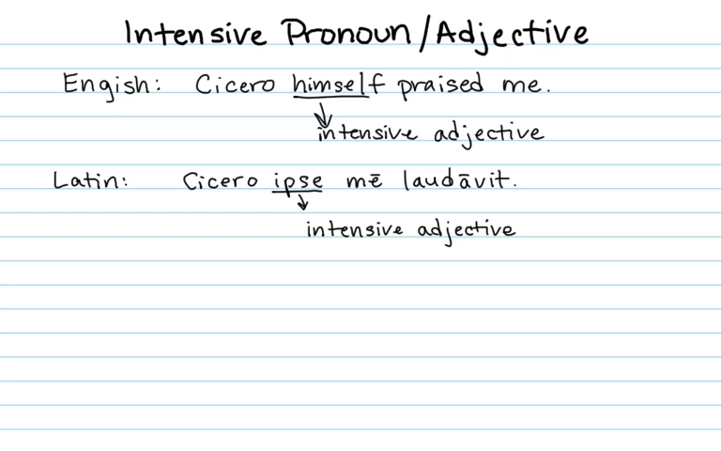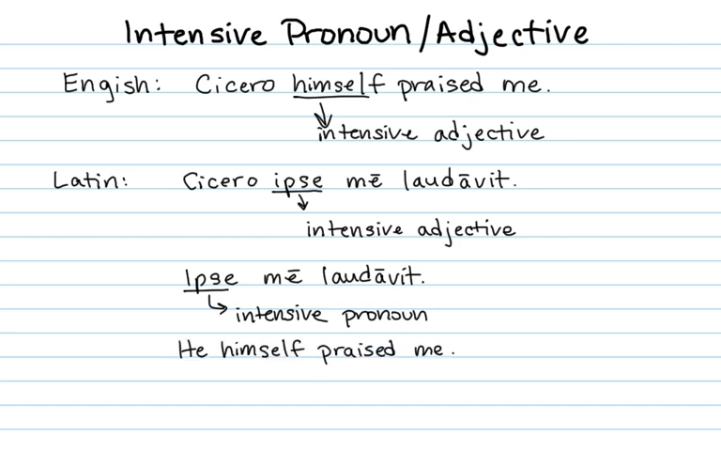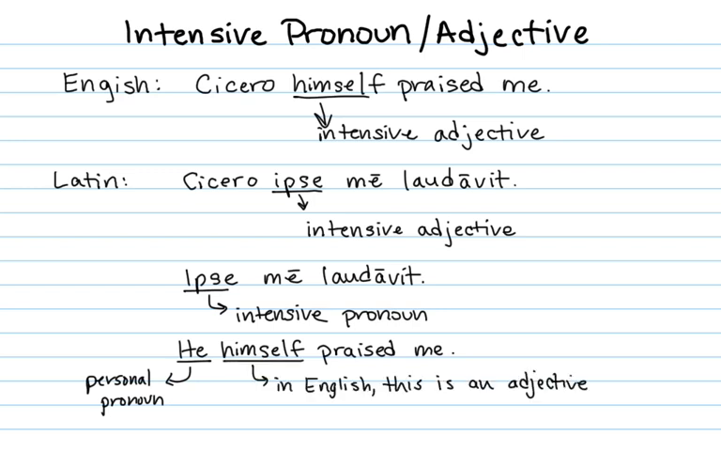It's the same form for the adjectives and the pronouns. So in the sample sentence, "ipse me laudavit," now ipse is an intensive pronoun. You know it's a pronoun instead of an adjective only because there is no noun for it to modify. In English, we would translate this as "he himself praised me." You'll notice that in English, we have to throw in a personal pronoun, he, and then we modify it with an intensive adjective, himself. So he, himself, pronoun and adjective, to translate the one Latin pronoun, ipse, which is an intensive pronoun.